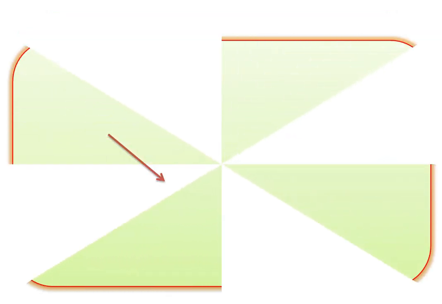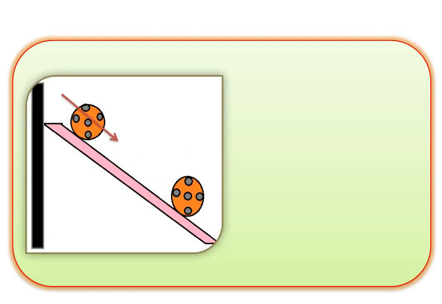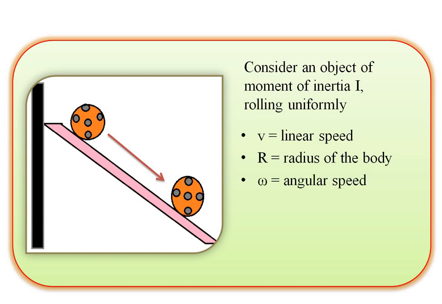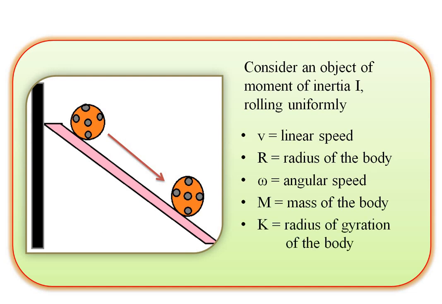So let's see the figure. Here an object of moment of inertia I is rolling uniformly on a plane. Here v is the linear speed of the object, capital R is the radius of the body, omega is the angular speed, capital M is the mass of the body, and capital K is the radius of gyration of the body.